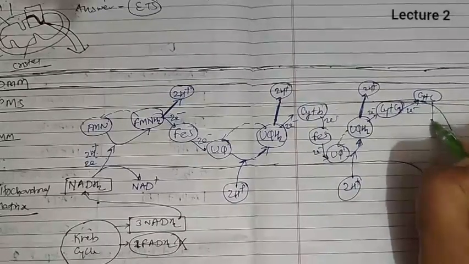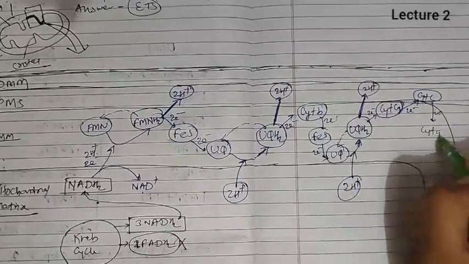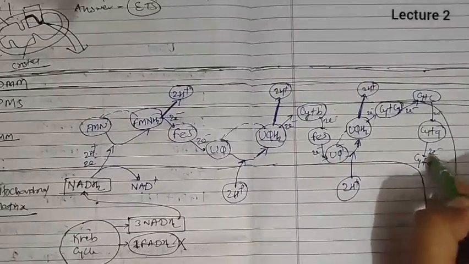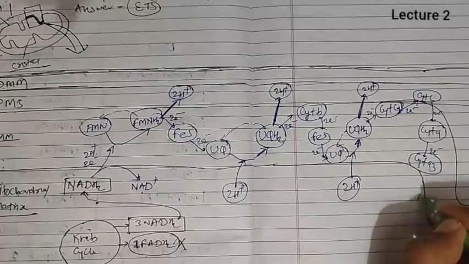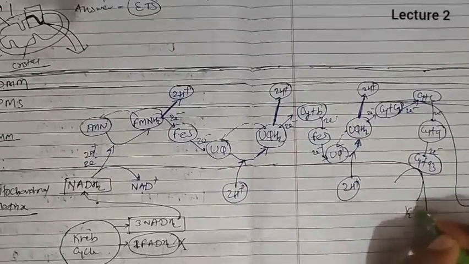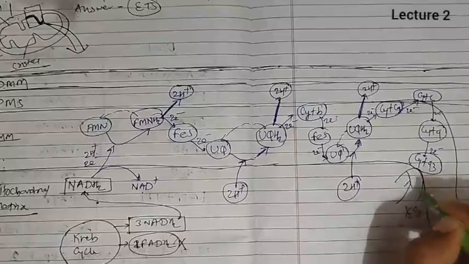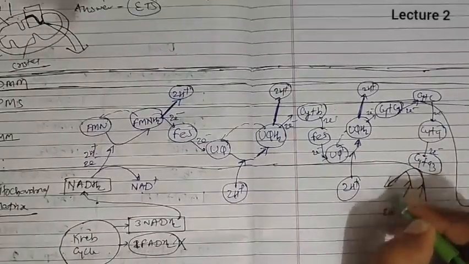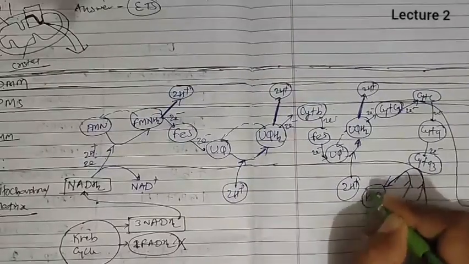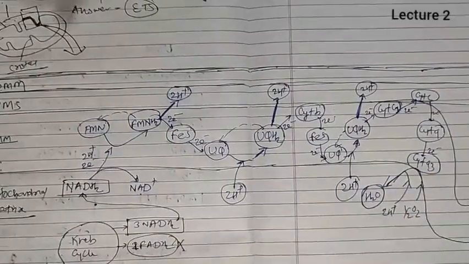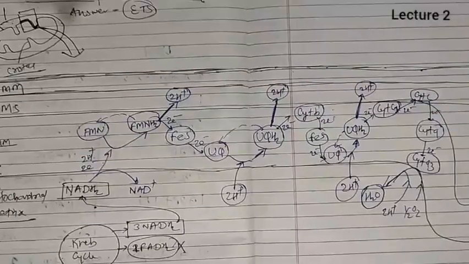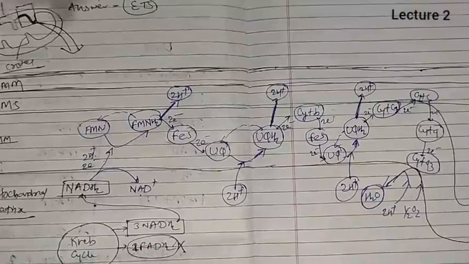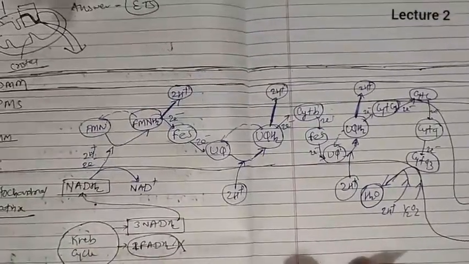Then cytochrome C gives its 2 electron to cytochrome A, then 2 electron to the cytochrome A3. When cytochrome A3 receives 2 electron, it receives half O2 and 2H plus from the mitochondrial matrix and they combine, and it will form a water. Okay, so this way the whole electron transport will work. So we remember what is happening. Again I am explaining this whole thing so you will get to know in a proper way.